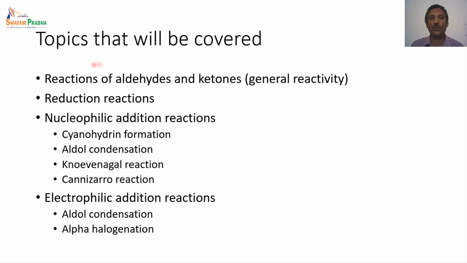Let us look at the various topics that we will be studying in this particular session. We will be mainly focusing on reactions of aldehydes and ketones. We will study the general reactivity of aldehydes and ketones in the beginning. Then we will study some reactions related to reduction of carbonyl compounds. We will then study nucleophilic addition reactions. In this category, we will be studying cyanohydrin formation, aldol condensation, Knoevenagel reaction, Cannizzaro reaction, and related reactions. In the case of electrophilic addition reactions, we will be studying the aldol reaction and alpha halogenation. So these are all the various topics that we will be covering in this particular session.